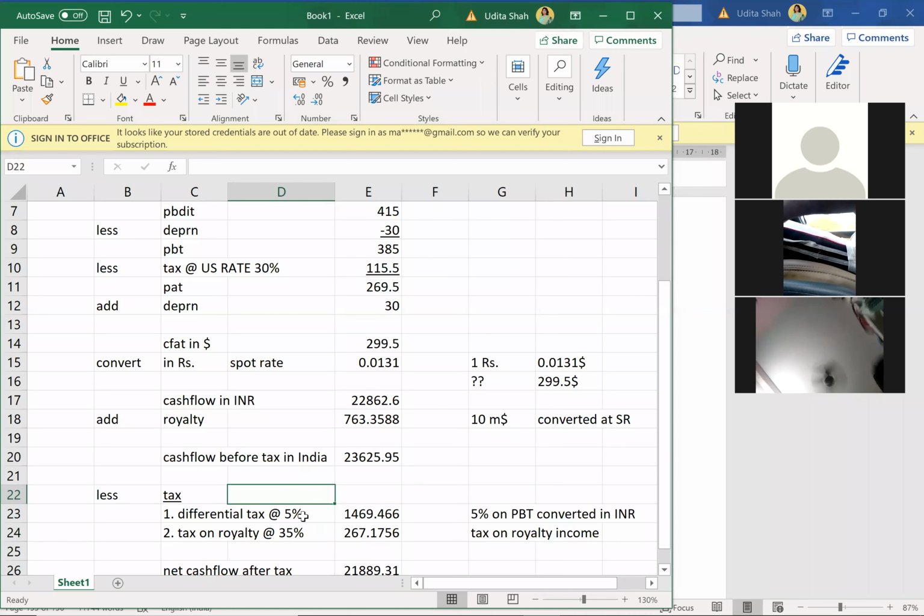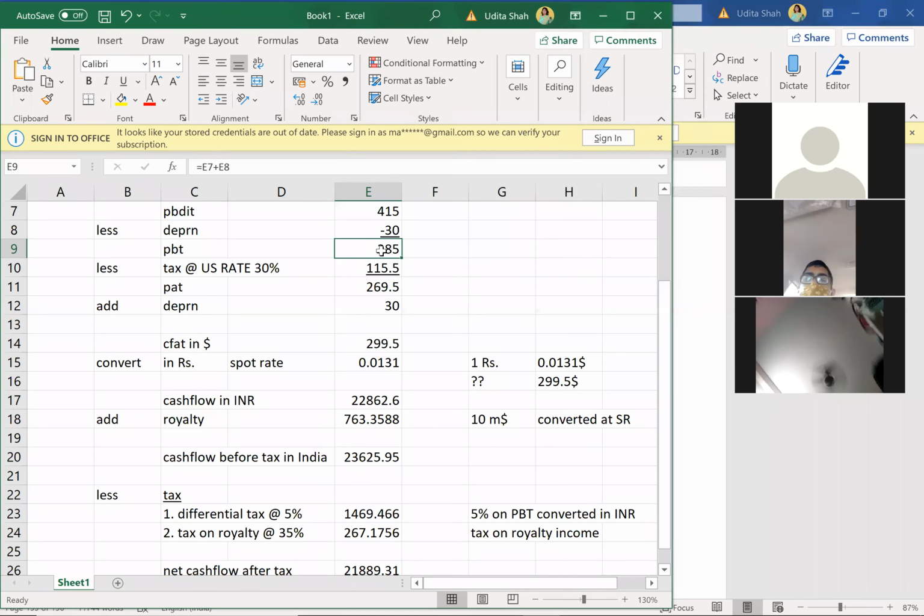And then comes that important part, the differential tax of 5%. Why? Because UK tax was 30%, Indian tax was 35%, so the differential tax is 5%. But tax is always on PBT. So what was my PBT? Don't take tax on this amount. Tax is always on PBT.